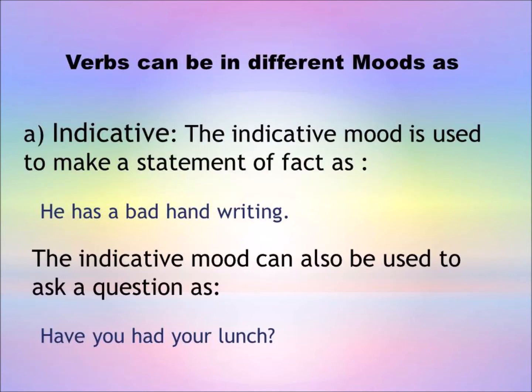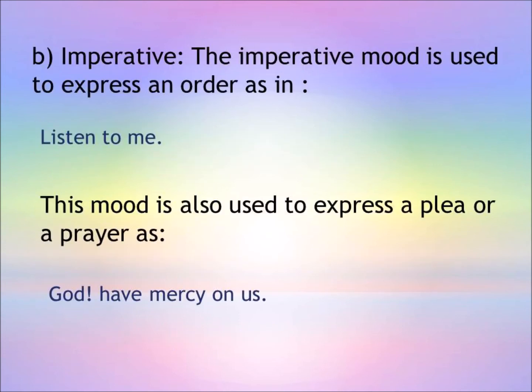Verbs can be in different moods, as indicative and imperative. A. Indicative. The indicative mood is used to make a statement of fact, as, he has a bad handwriting. The indicative mood can also be used to ask a question, as, have you had your lunch? B. Imperative. The imperative mood is used to express an order, as in, listen to me. This mood is also used to express a plea or a prayer, as, God, have mercy on us.